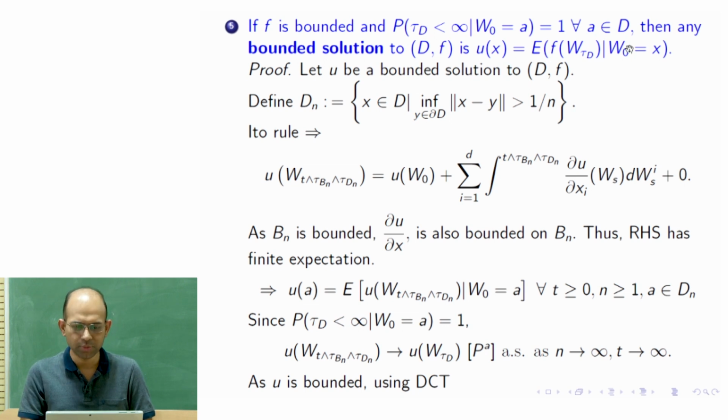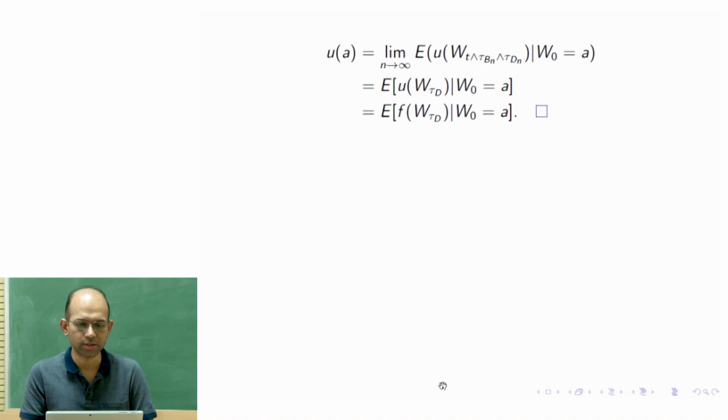This is just a recapitulation of the theorem we saw in the last lecture. Basically we used the dominated convergence theorem, and for that we crucially required u to be bounded. If u is not bounded, we could not have used this theorem and could not have concluded this result.